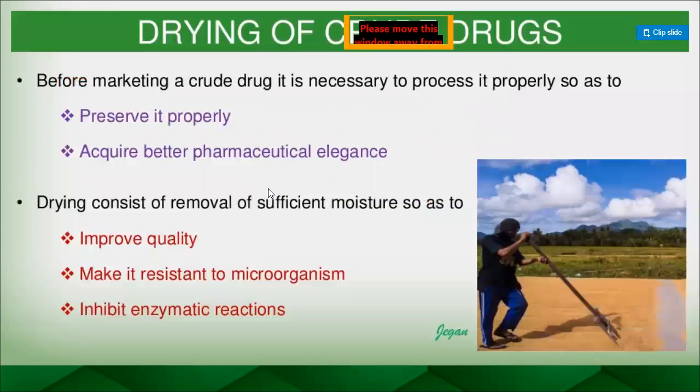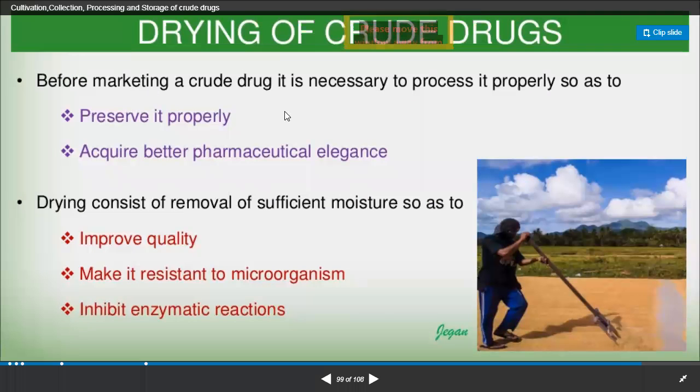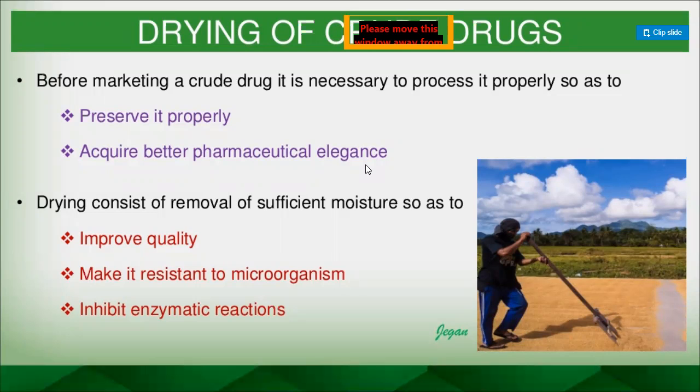So these are, say, after collecting of the crude drug, the major task is what you call drying of the crude drugs. So how much we have to dry, how much moisture content has to be removed to avoid the fungal growth and other types of growth, that we need to consider. Before marketing a crude drug, it is necessary to process it properly, so as to preserve it properly and acquire better pharmaceutical efficacy, right? That's what the major task is, how to preserve, right?